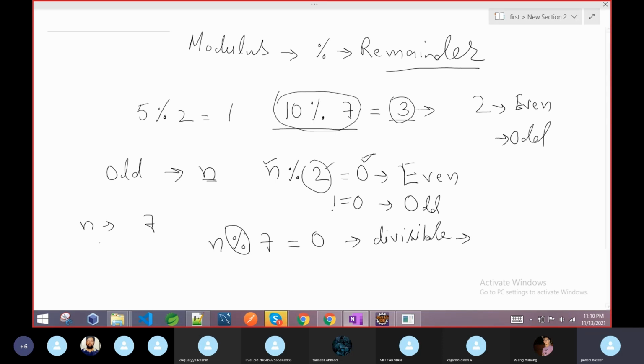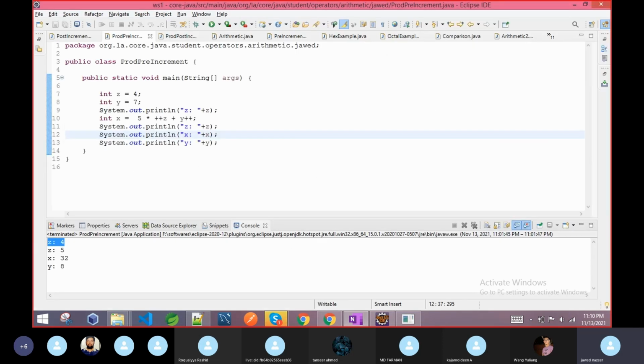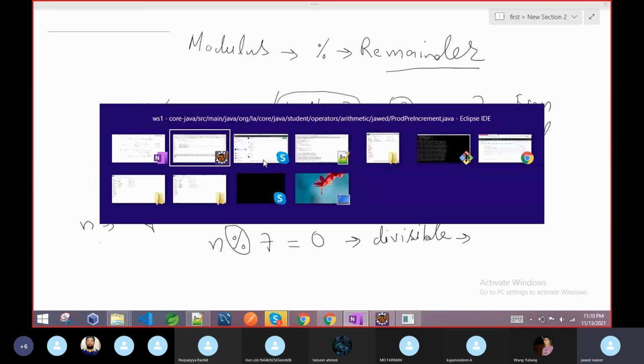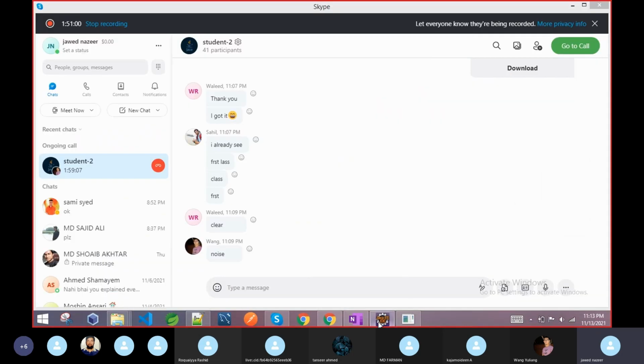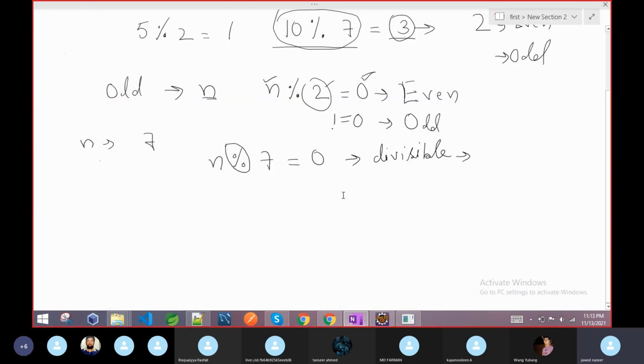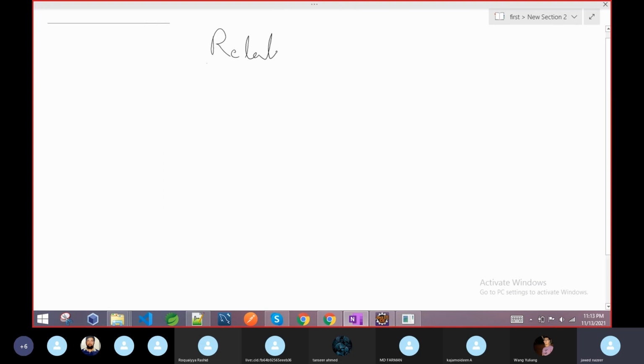Okay, in maths we cannot give any expression like that to find the remainder directly. So this is one example of the modulus operator, which is an arithmetic operator. Next, relational operators. Relational operators are again binary operators. How many operators do we have? Double equal means we are comparing. Don't confuse it with the single equal. Single equal is assignment. It will just assign the right value to the left.